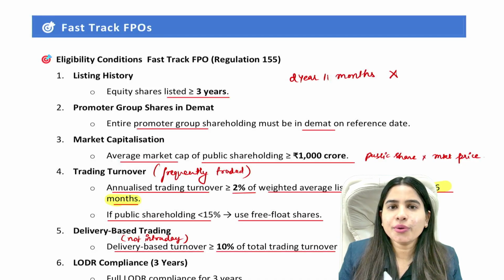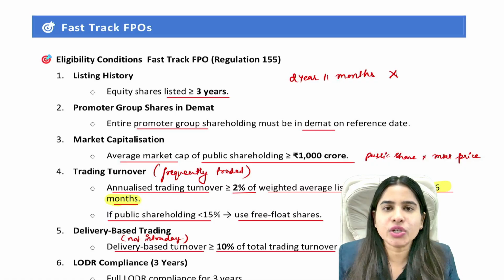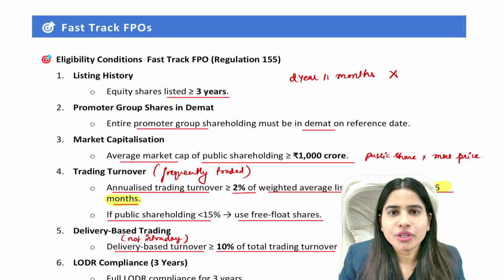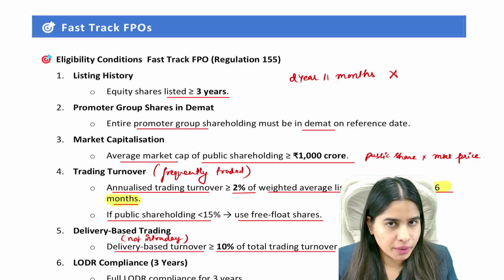So in today's video, we are going to revise the remaining topics of SEBI ICDR regulations, which is your lesson number 8 of CMSL CS Executive. So let's get started. We have done with IPO and FPO and all the requirements of promoter contribution and lock-in requirements and other requirements of IPO and FPO. All these topics we have already completed.